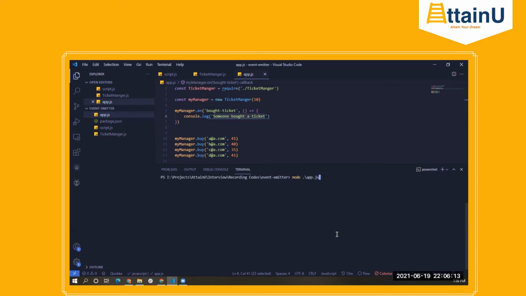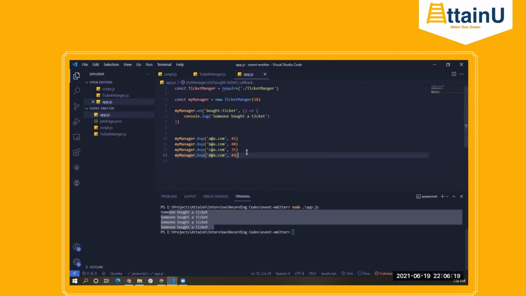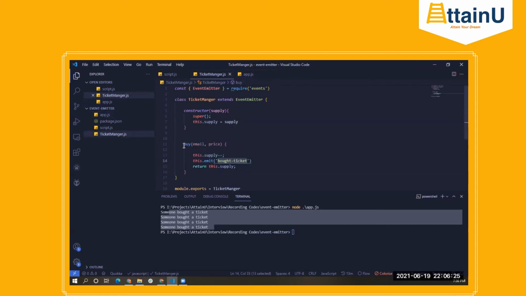Run node app.js, and there we go. Someone bought a ticket. So what is happening exactly? Whenever we are calling the buy function, this function gets executed with those particular values, whatever the email and whatever the price of that ticket. We are decrementing the supply value, correct? And then we are emitting it, right?